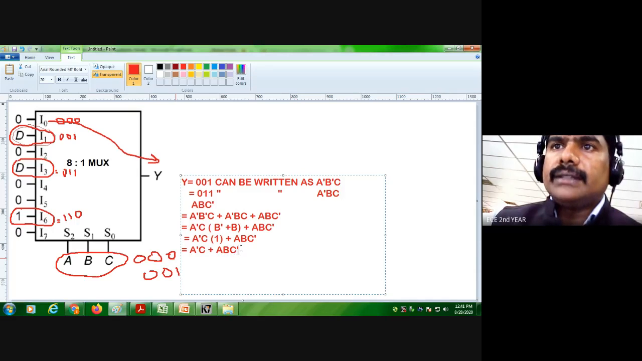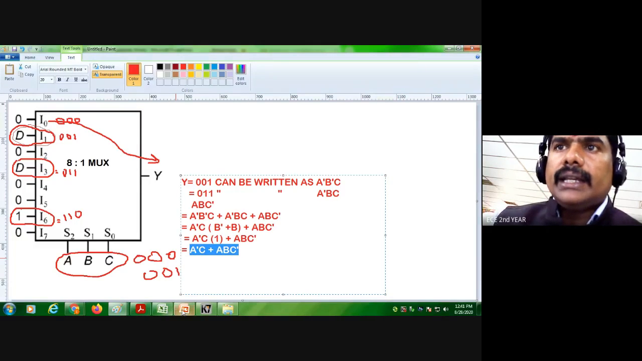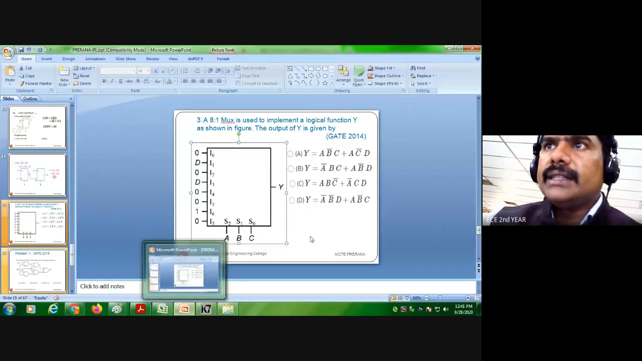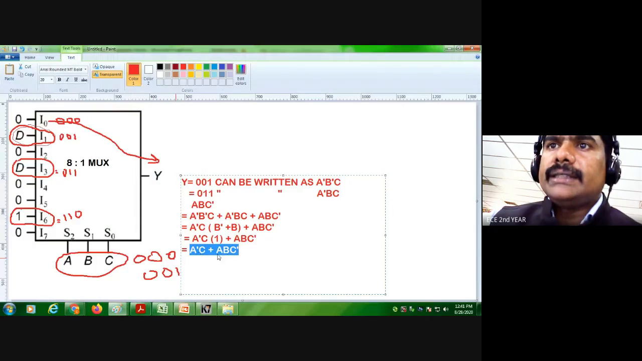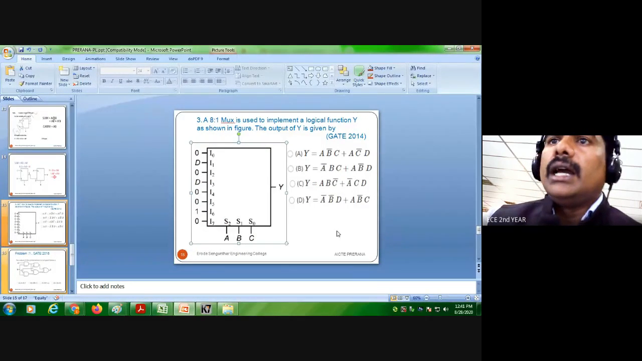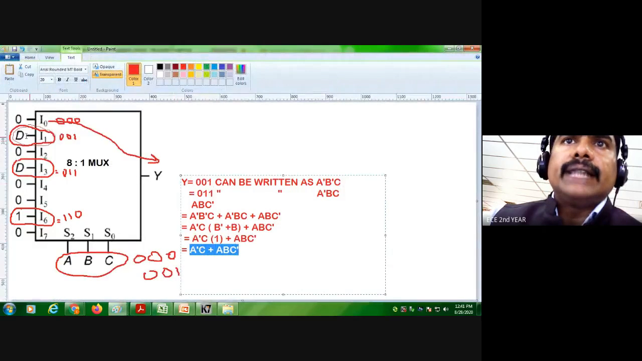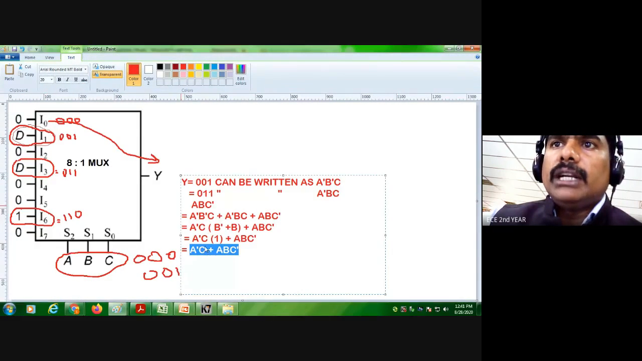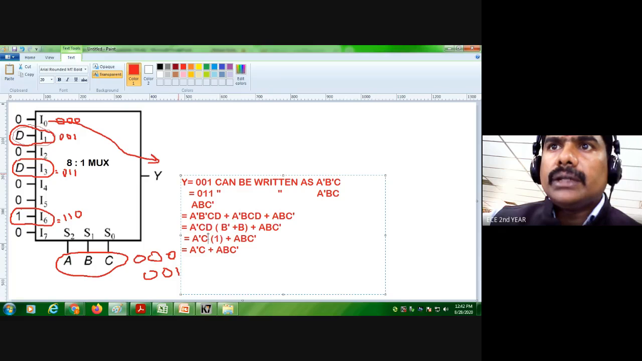Okay. So what will be the answer here? What are the options? This is what our answer is, and here is what they have given. See wherever our answer is. What is our answer? A dash C. You find A dash C. And also here we have D, right? For 1 and 3 we have D. We have to multiply that D also. You put D here. Okay. So if you take D also, D will be common, right?